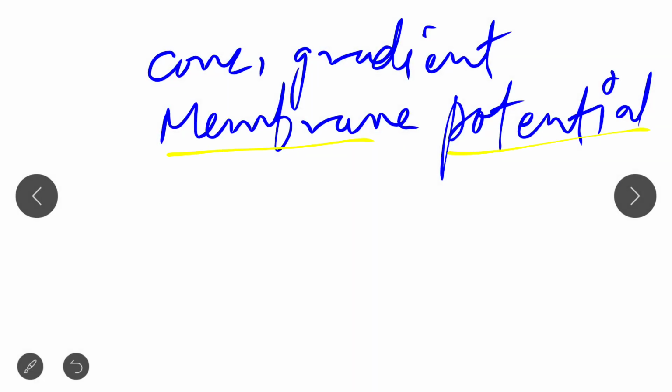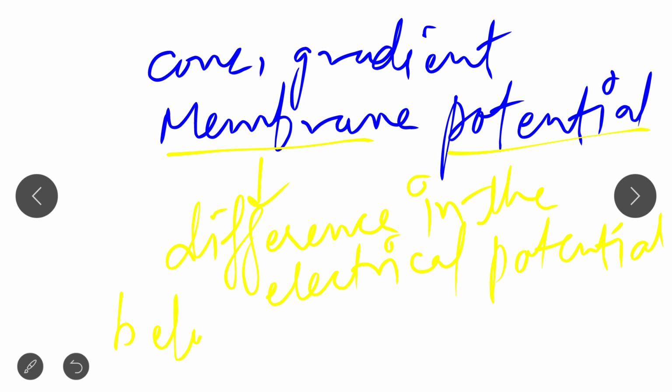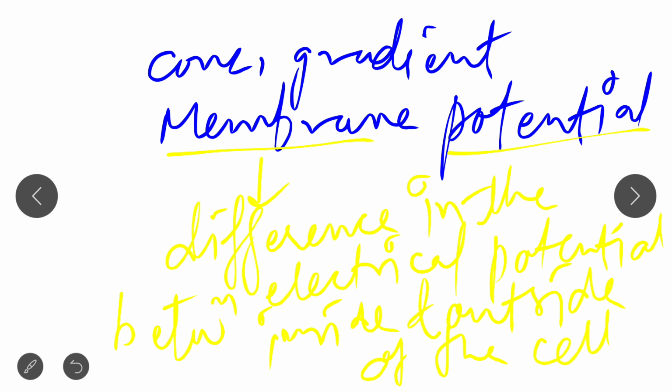Membrane potential means the difference in the electrical potential between the inside and outside of the cell. So it is basically the difference in the electrical potential between inside and outside of the cell. Clear? So this is membrane potential.